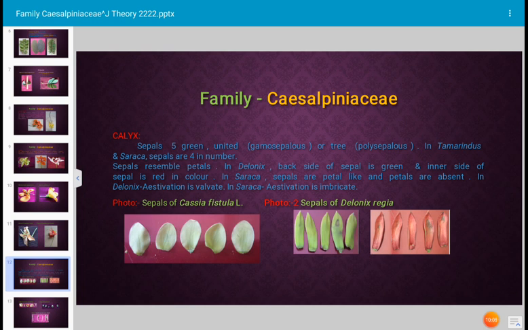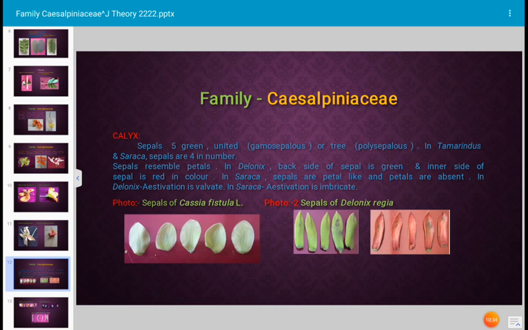In Tamarindus and Saraca indica, sepals are 4 in number. In Tamarindus as well as in Saraca indica, the total number of sepals is 4. That means the calyx consists of only 4 sepals. Sepals resemble petals in Delonix. Delonix regia is a tree, in which the sepals are similar to the petals, they look like petals.